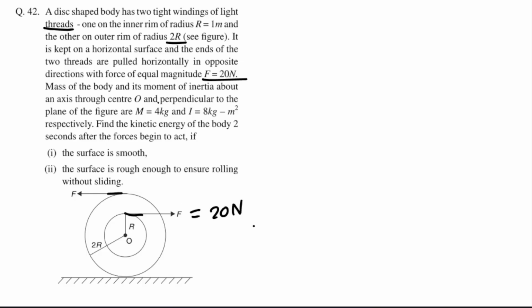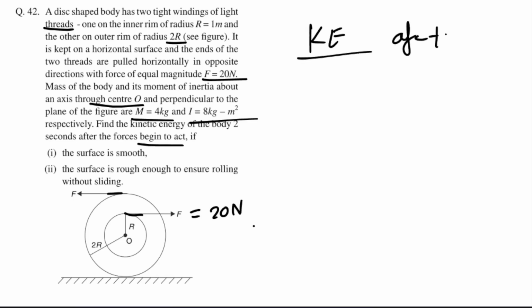Now the mass of the body and its moment of inertia are given. Mass is this, moment of inertia is this, given around an axis through center O. Find the kinetic energy of the body 2 seconds after the force begins to act. So we have to talk about kinetic energy calculation after time 2 seconds, 2 seconds after the force has started acting on it. In two cases, right? In the first case, the surface is smooth. In the second case, the surface is rough, rough enough to ensure pure rolling without sliding.